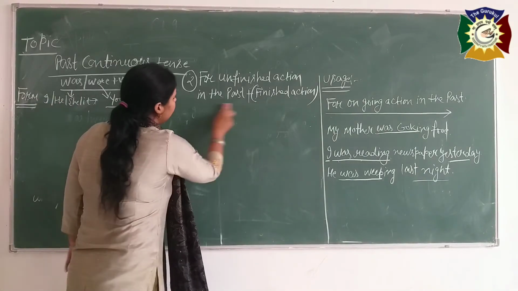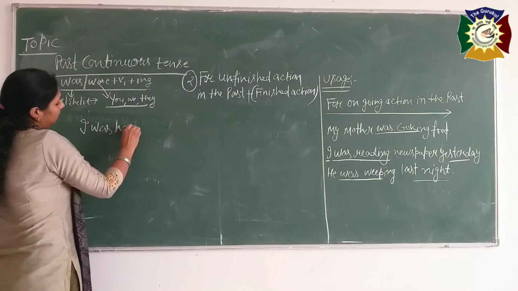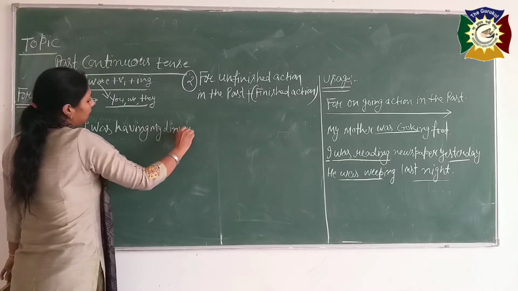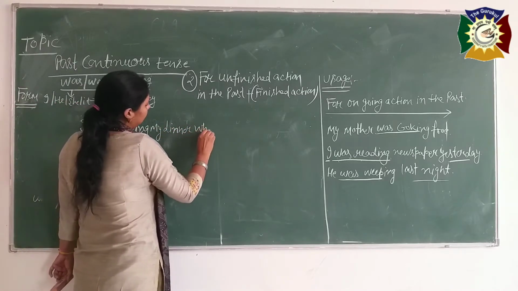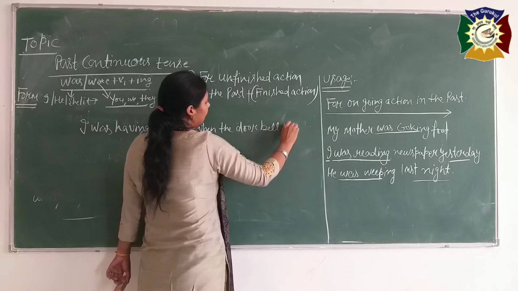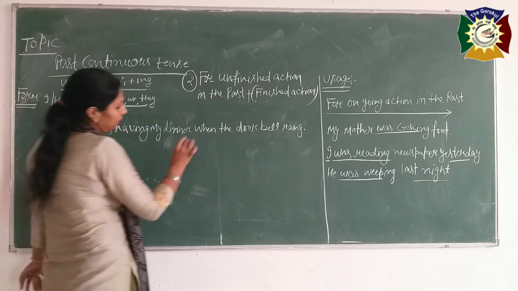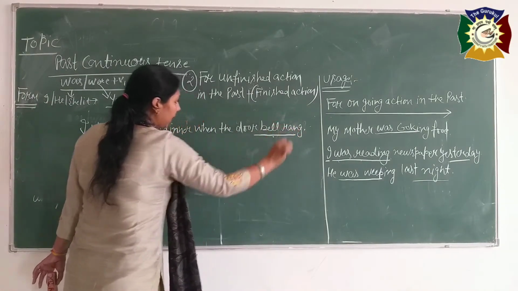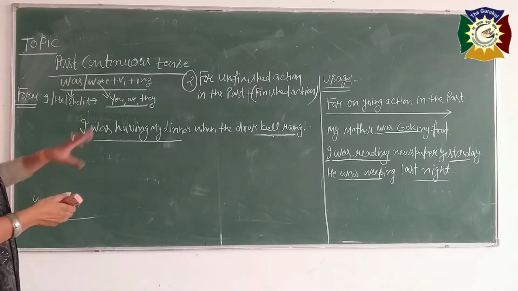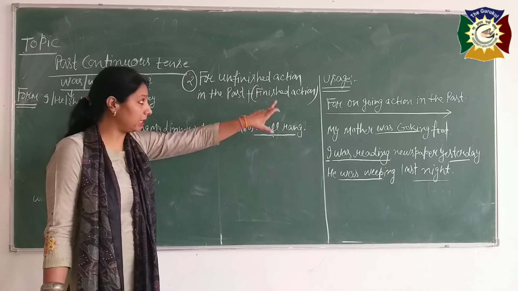I am writing this sentence here. I was having my dinner when the door bell rang. See, in this sentence, two actions are there. First is the bell rang. Second action, I was having my dinner. Two actions are here. One action is unfinished and the second action is finished.